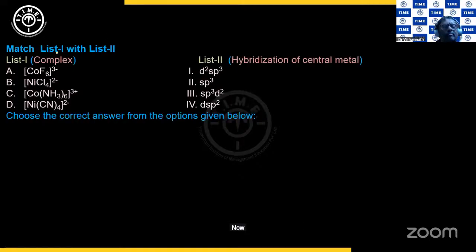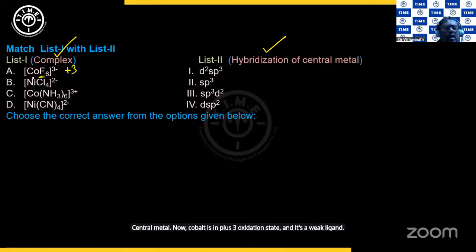Now again, a match of complex and hybridization, only hybridization of the central atom, central metal. Now cobalt is in +3 oxidation state and it's a weak field ligand, right? Therefore, there is no inner d available. So it is sp3d2. So 3. You can check that. NiCl4 2 minus we have just now seen it is sp3.